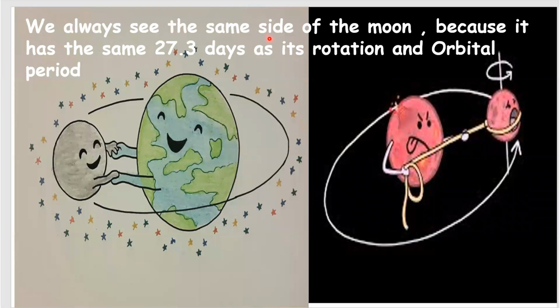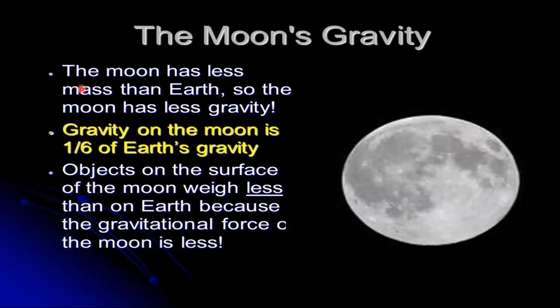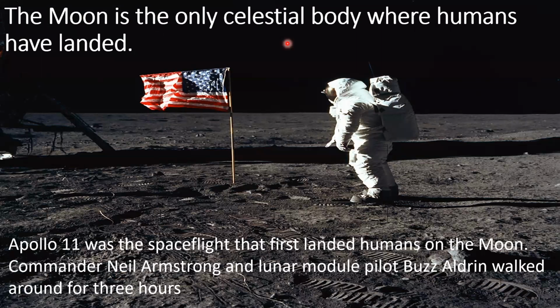We always see the same side of the Moon. Why? Because it has the same 27.3 days as its rotation and orbital period. The Moon has less mass than Earth, so the Moon has less gravity. Gravity on the Moon is 1/6 of Earth's gravity. Objects on the surface of the Moon weigh less than on Earth because the gravitational force of the Moon is less.